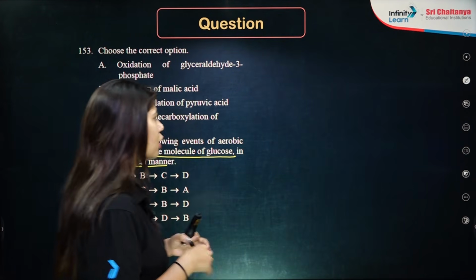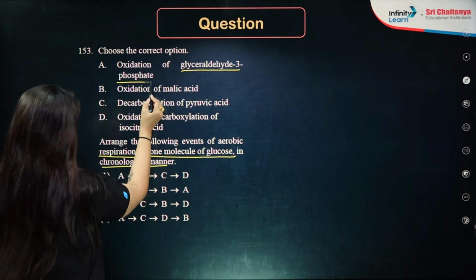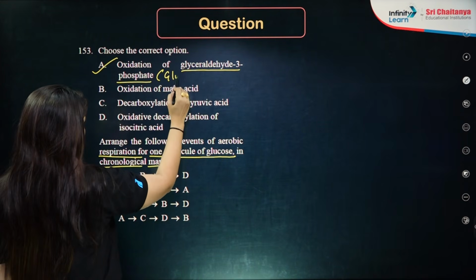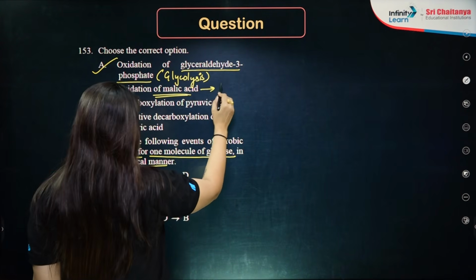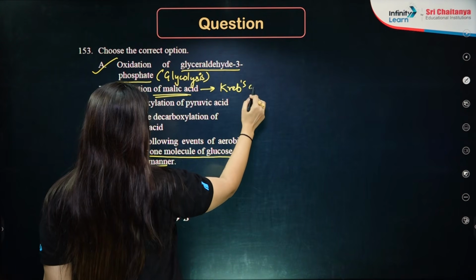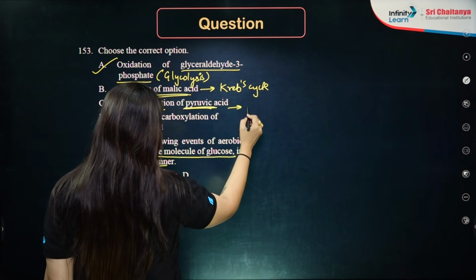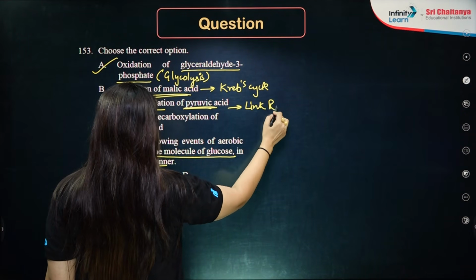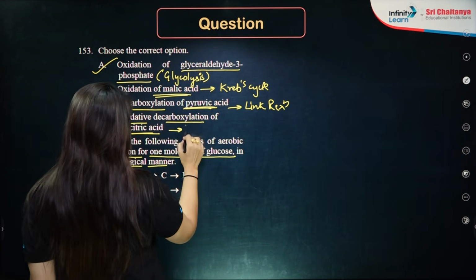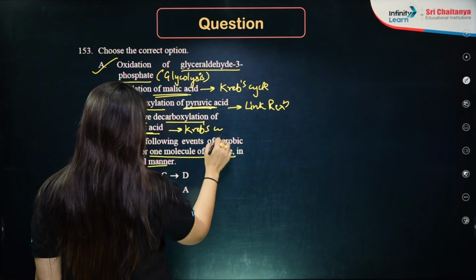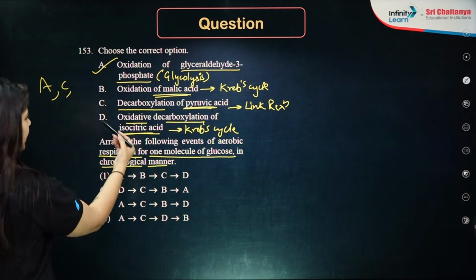So let's find out first about glycolysis. Oxidation of glyceraldehyde 3-phosphate is a step involved in glycolysis. Then oxidation of malic acid is in the Krebs cycle. Then decarboxylation of pyruvic acid is in the link reaction. Oxidative decarboxylation of isocitric acid is in the Krebs cycle. So one thing is clear: A, then we have C. What about B and D?